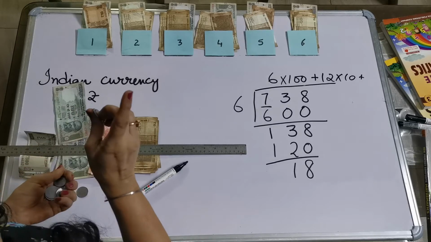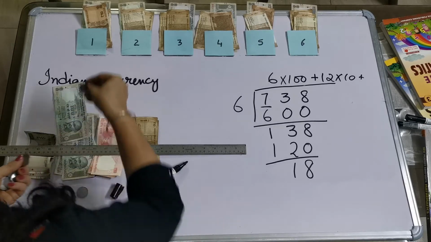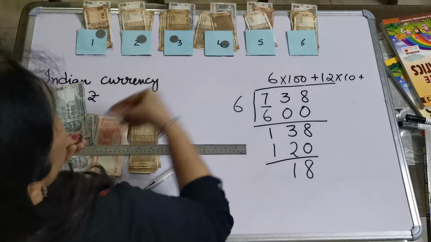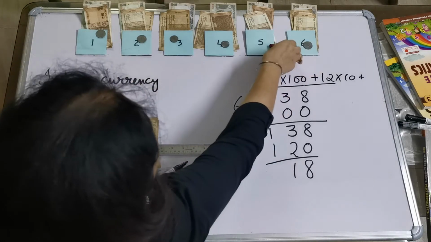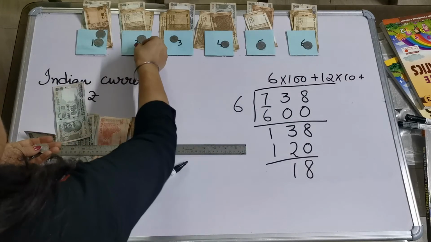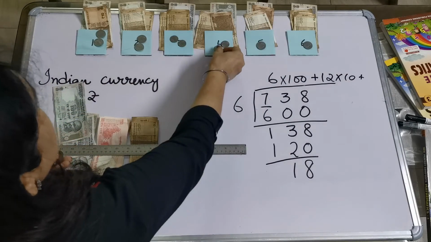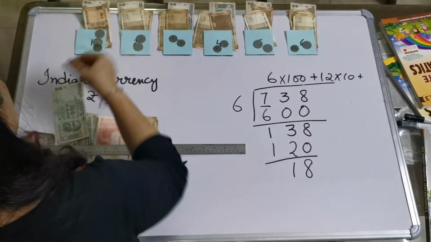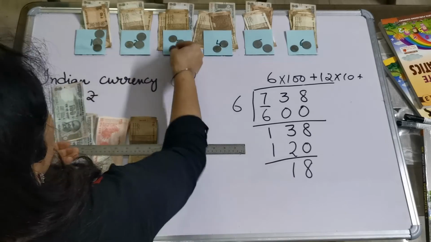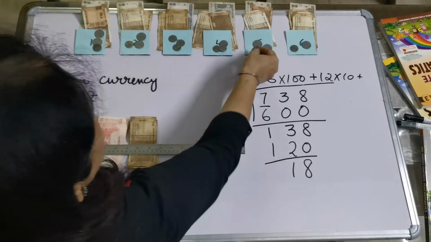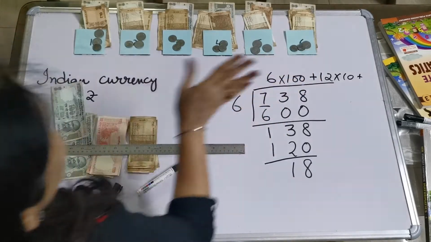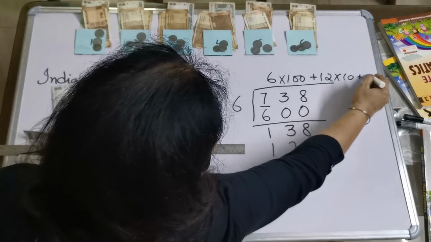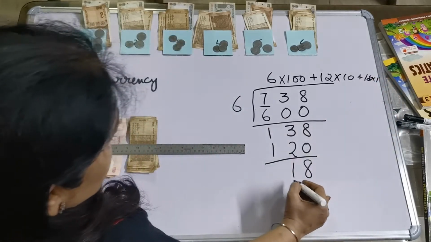So now I am going to distribute these 18 rupees. 1, 2, 3, 4, 5, 6, 7, 8, 9, 10, 11, 12, 13, 14, 15, 16, 17 and 18. This is finished. So now, 18 into 1 I had spent.